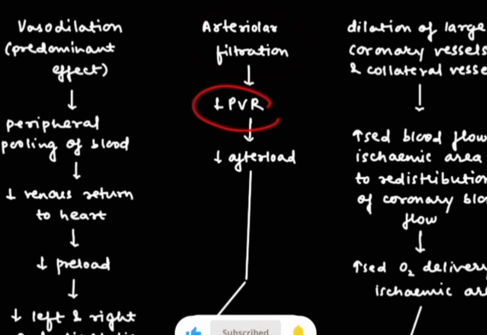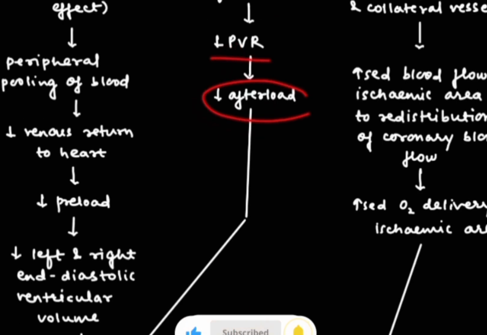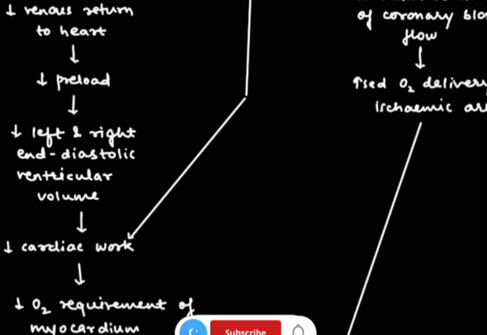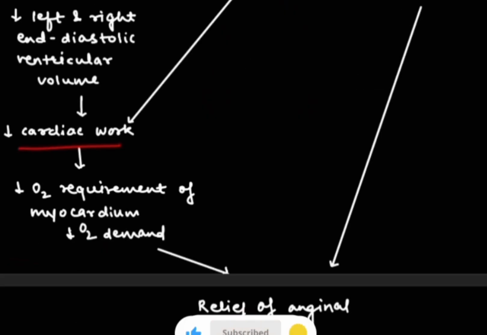So in this, PVR, that is peripheral vascular resistance, will get decreased. If this is decreased, then the afterload will get decreased, and after that there will be less cardiac work, and due to less cardiac work there will be low oxygen demand, and due to low oxygen demand the relief of anginal pain will be there.